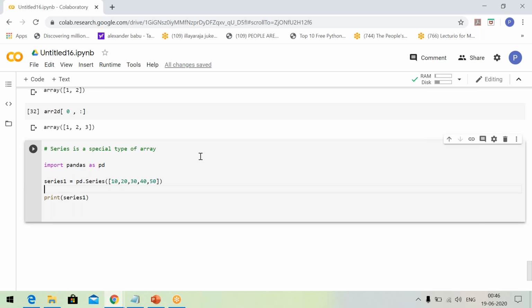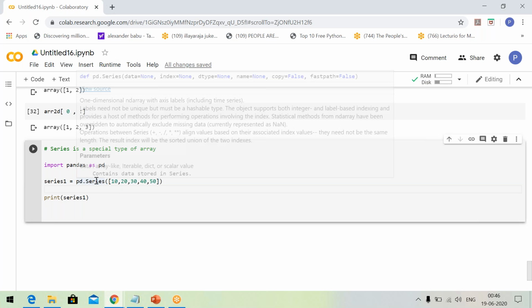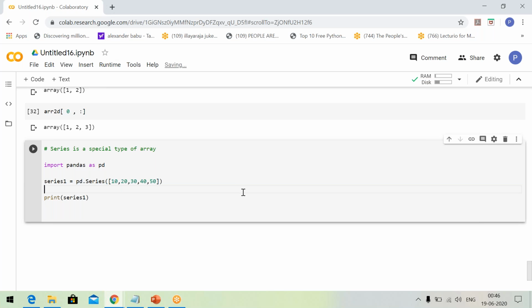In one of the interviews, as a preliminary question, they asked in which library the n-dimensional array data type is defined. The n-dimensional array data type is defined in the NumPy library. And then they asked, in which library is the series data type defined? It is defined in the pandas library. Actually, only the n-dimensional array is defined in NumPy. That is the only data type made available by NumPy. But pandas provides us 2 data types. The first one is series, another one is data frame, which we will see next.